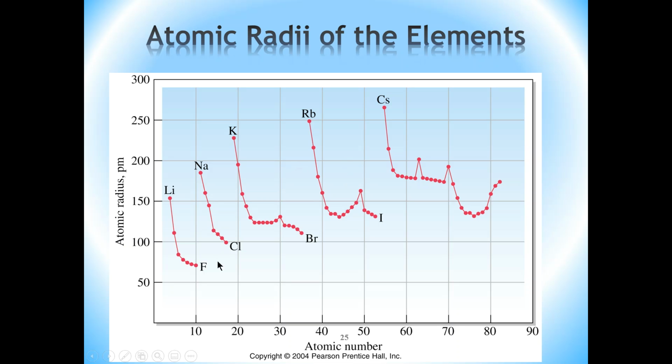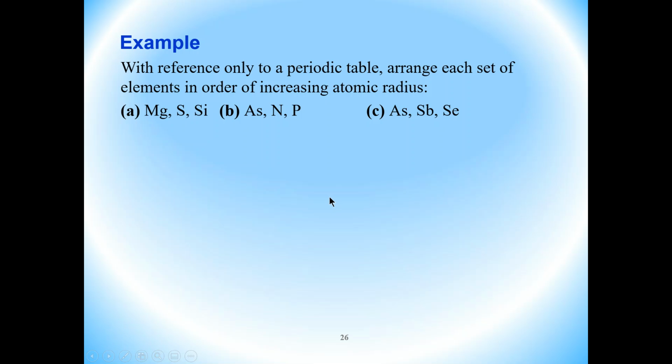So if you take group 1A, which consists of lithium, sodium, potassium, rubidium, and cesium, you see that there's an increase in the atomic size as you go down that group. And that is true for elements in group 2 and all the other different groups in the periodic table. As you go down any group, the atomic size increases. So with that said, let's look at this example here.